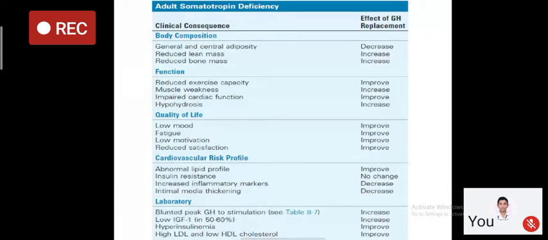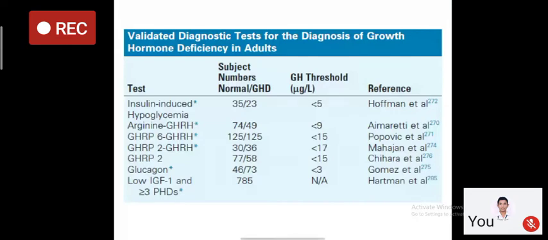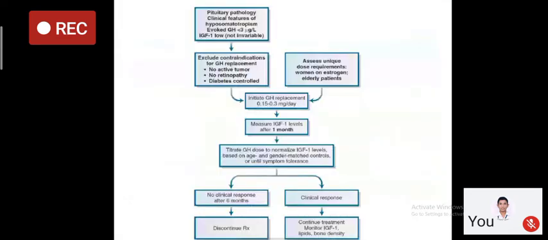Now, understanding the deficiency, how we are going to treat short stature in children, and I have told you even in adults, growth hormone deficiency is seen. On one side of this table, you will see various clinical consequences of growth hormone deficiency, like increasing adiposity, reduced lean mass, reduced bone mass, reduced quality of life, reduced functional capacity, increased cardiovascular risk factor. And when you replace growth hormone, all these parameters are going to improve. Now, again, we can skip this slide.